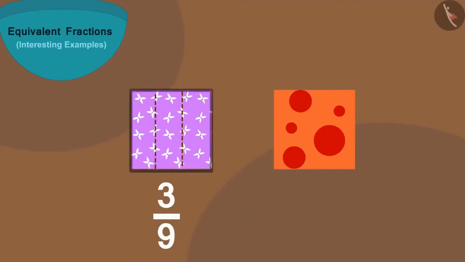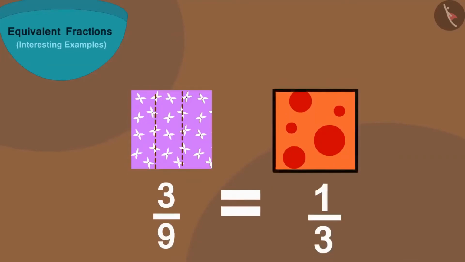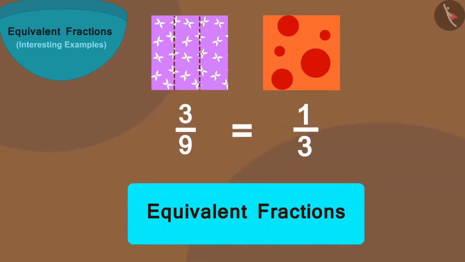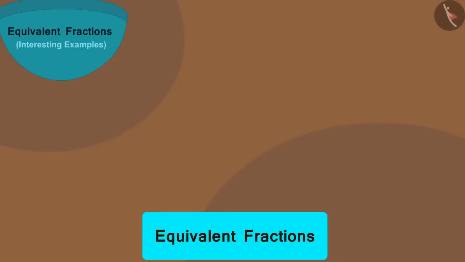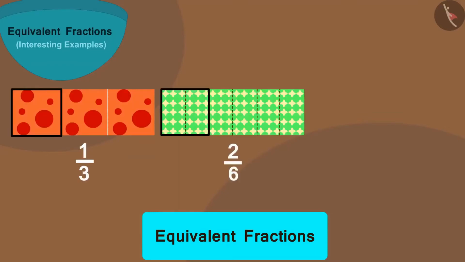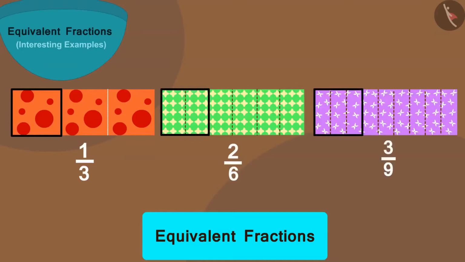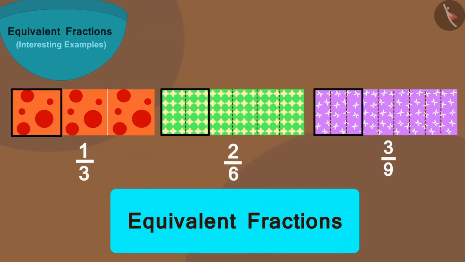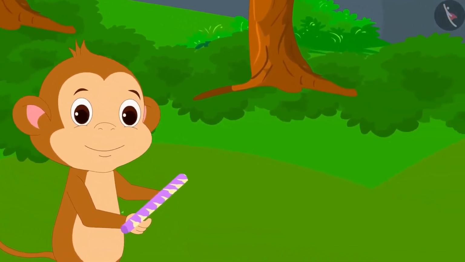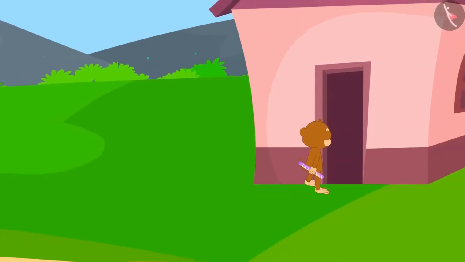Therefore, 3/9 of Chanda's cloth is equal to 1/3 of Babban's cloth. And these two are also equivalent fractions. In this way, 1/3 is equal to 2/6 is equal to 3/9. All these are equivalent fractions. Babban took 3/9 part of Chanda's cloth from her and happily returned home.